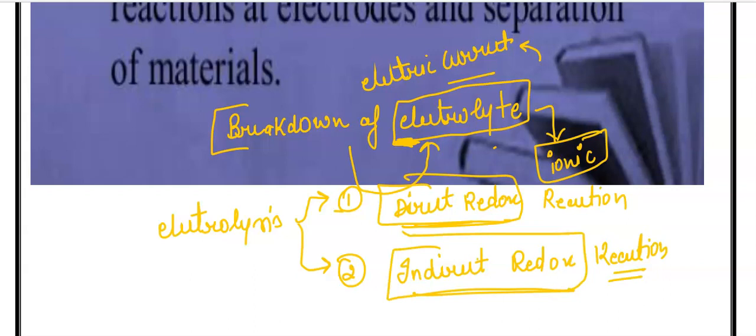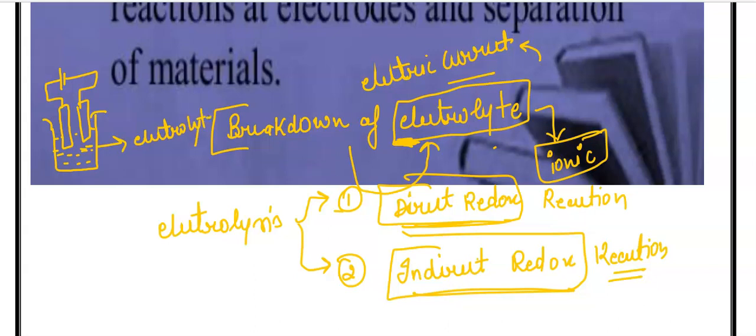Let's understand this. If you have a beaker with two electrodes in the same beaker, a battery that provides electricity, and an electrolyte solution, and now you are doing breakdown of this electrolyte into the ions. So in the primary change, the electrolyte converts into the ions.